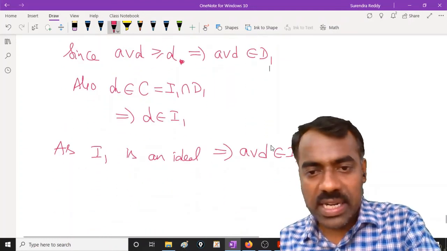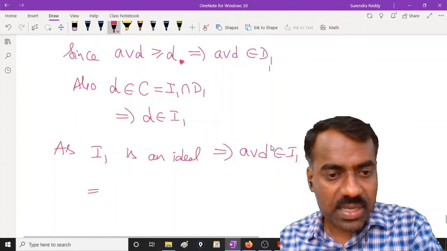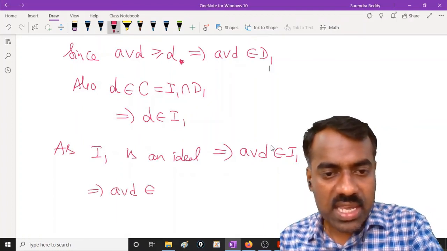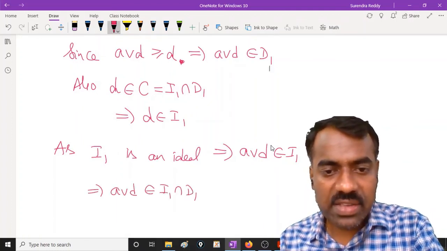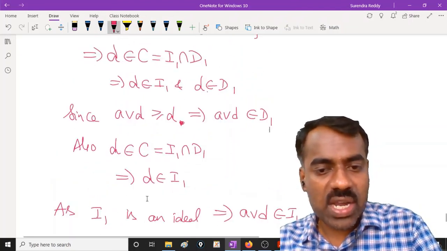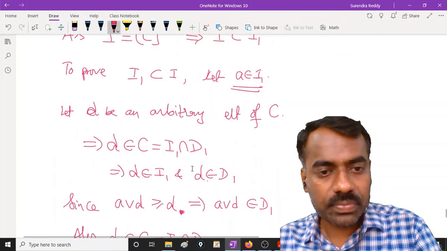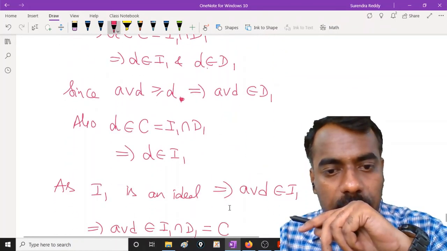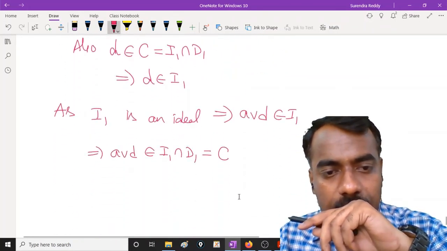Okay, so we are taking only I1 intersection D1. And here we proved that A join D is in I1. This implies A join D is in I1 intersection D1, which is the same as C, right? So we proved that A join D is in C.